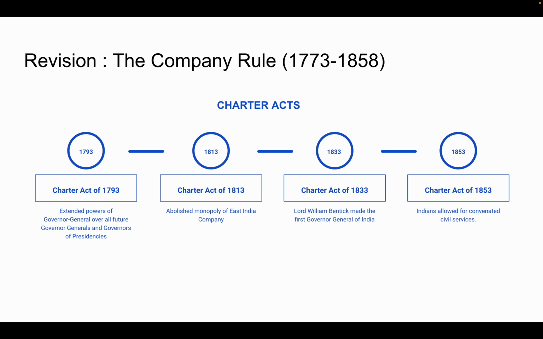Adding 20 years to this, we come to the Act of 1853. One of the key features of this act was that Indians were allowed into the covenanted civil services. There were two types of civil services. One is covenanted, which were upper class civil services, and the other were uncovenanted civil services, which were lower class civil services. In the Charter Act of 1833, a proposal was made that Indians be allowed employment, and there should be a system of open test for selection into civil services, but that was negated by the Court of Directors of the East India Company.